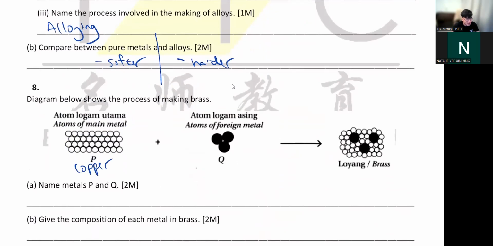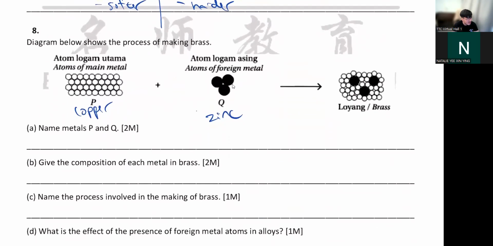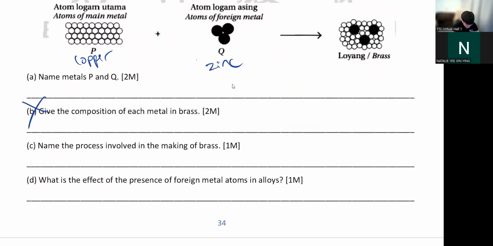And then you have your foreign metal. This is the lower percentage one, which is your zinc. So give the composition of each metal in brass. Okay, we don't need to memorize the percentage, not important.